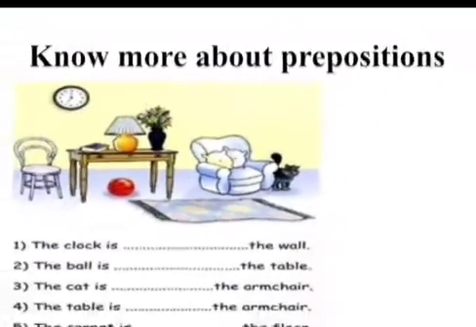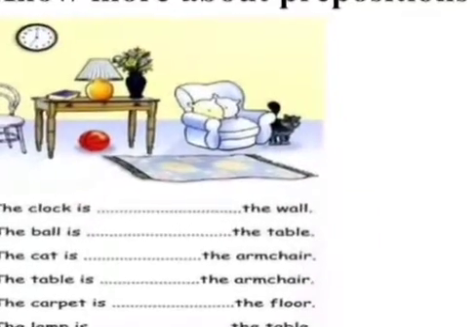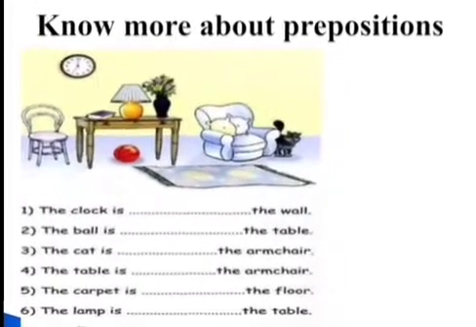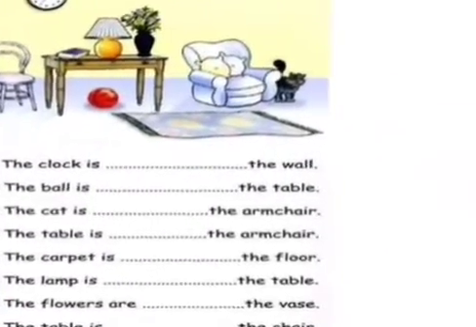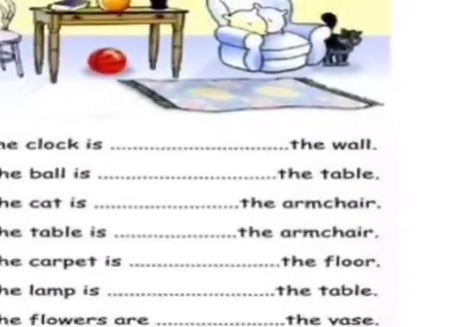Now just have a practice of the prepositions with the help of this image. The clock is the wall. So we will use here on. The clock is on the wall. The ball is under the table. The cat is beside the armchair.